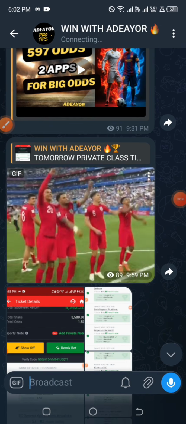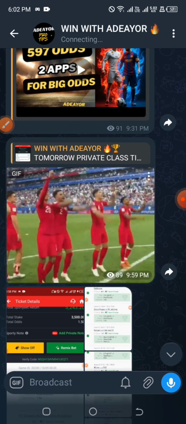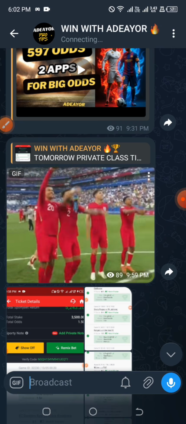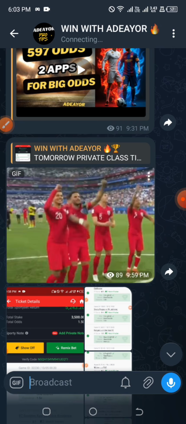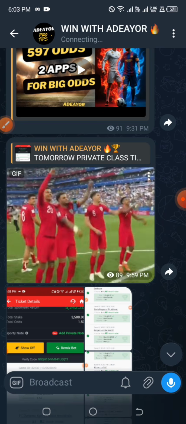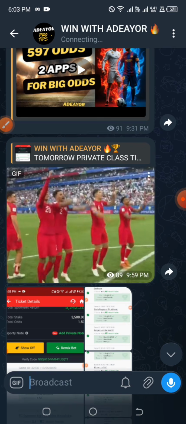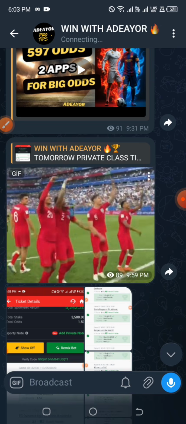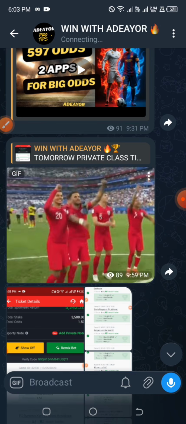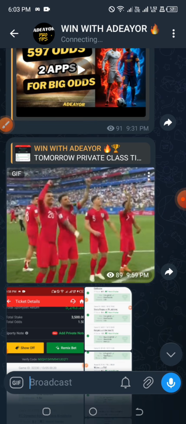In this edition, I'm going to show you guys the new two AI football prediction apps. Actually, some of us must have been familiar with these two prediction apps, but I'm going to share with you some tips about them. And nothing is 100%. Even most of the prediction apps that we have out there, most of them are not 100%. There's no way you are going to get full predictions or games predicted and they will all come out well as predicted. It is not possible for you to get 100% from them. So I'm going to share with you guys tips that you can consider before predicting your games.